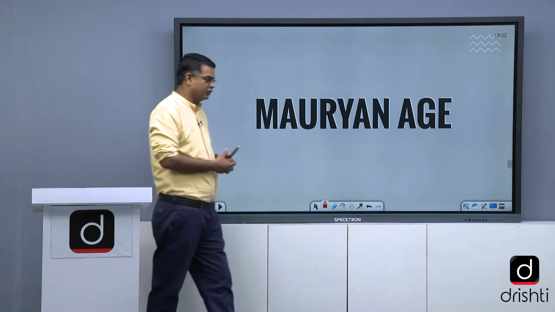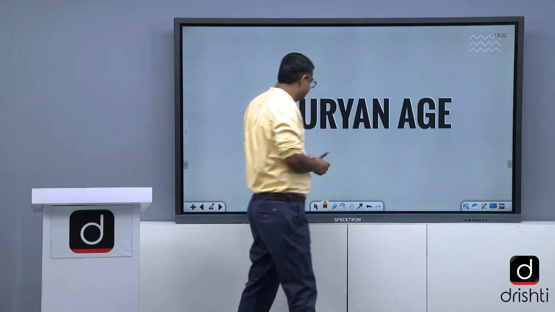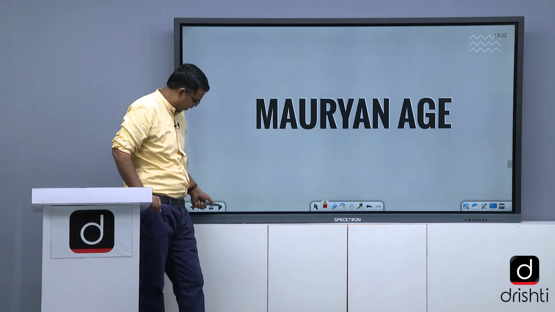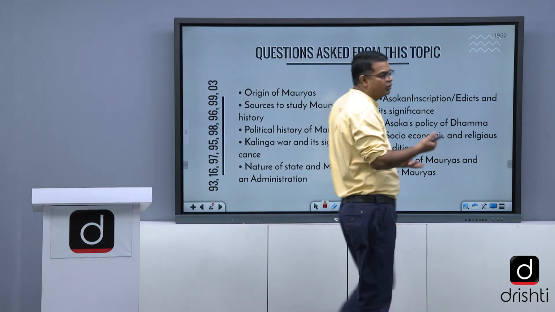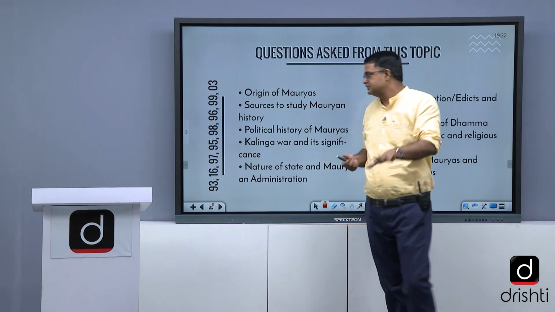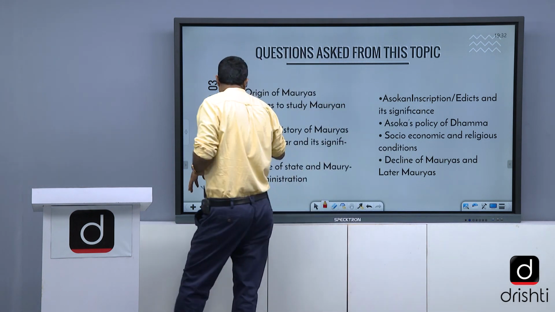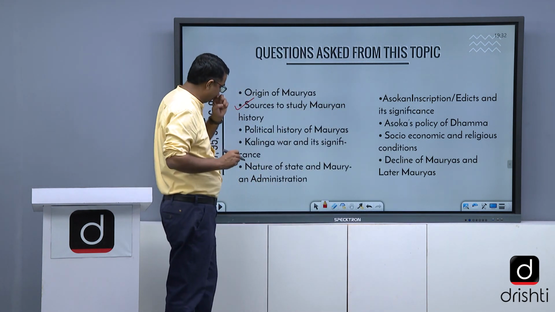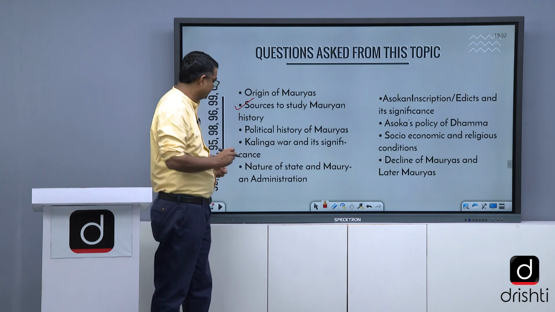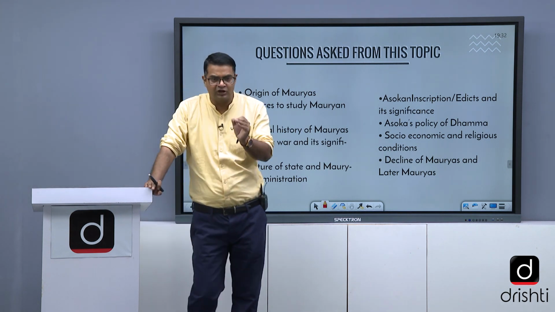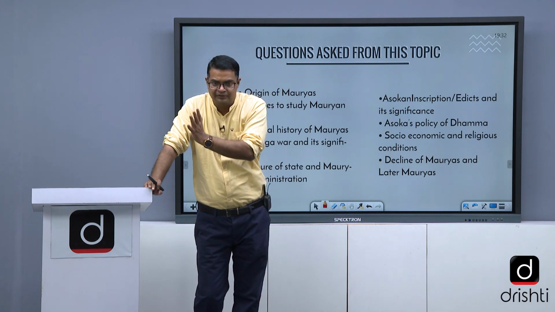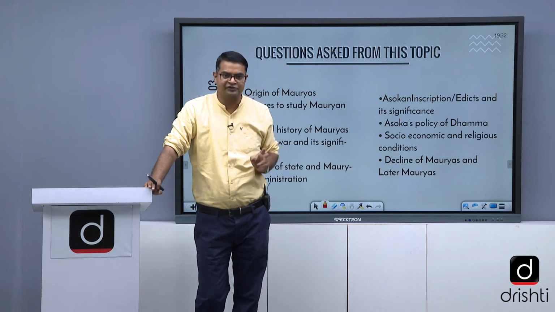The next topic is Maurya, the Mauryan age. See what all things we need to focus on in Maurya. Origin of Maurya, just for understanding. Sources, this you need to focus on. What are the sources of the Mauryas, like the Arthashastra. Political history of Maurya. One thing I will tell you: they do not focus more on political and military history.